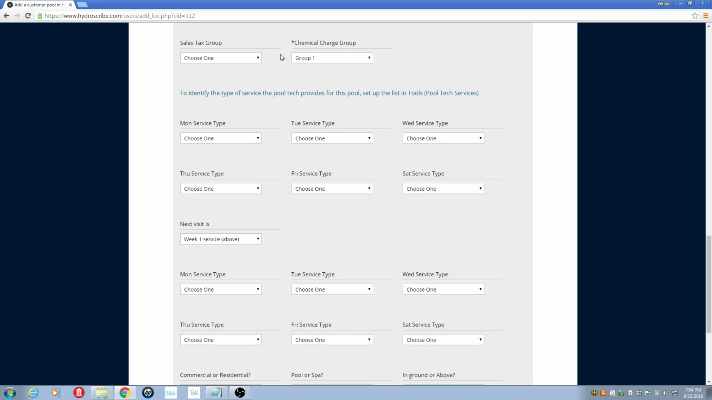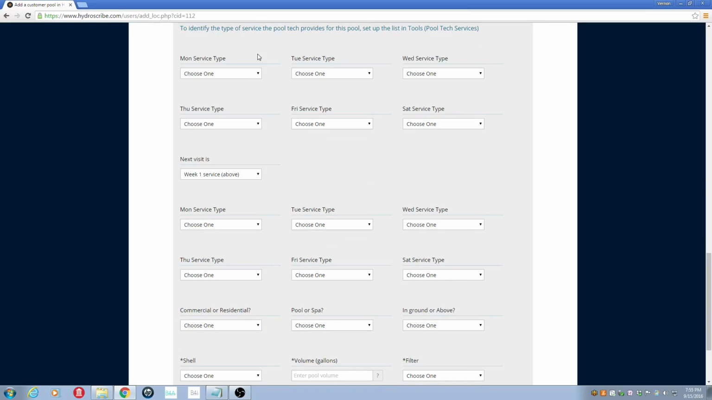Okay, the next field over is the chemical charge group. Hydroscribe allows you to set up groups, and then when you add chemicals inside of your inventory, you then specify whether or not you will charge a particular group for that chemical. So that way you can charge some customers for certain chemicals and not others. We have a video that explains that in great detail, and please take the time to watch that video, because we're not going to go into all the strategies of setting that up right here. We just don't have the time. Okay, below that